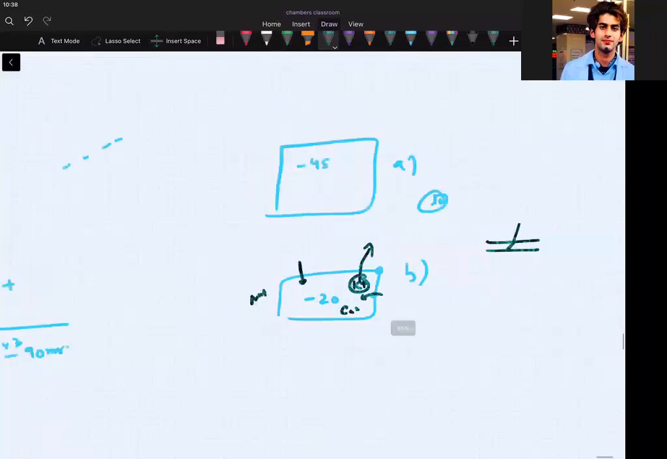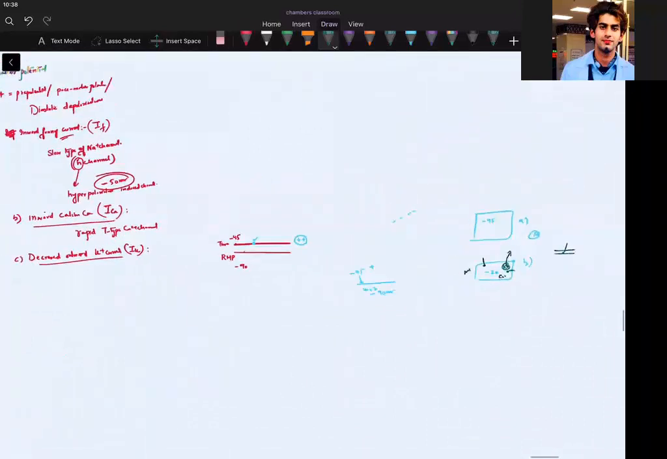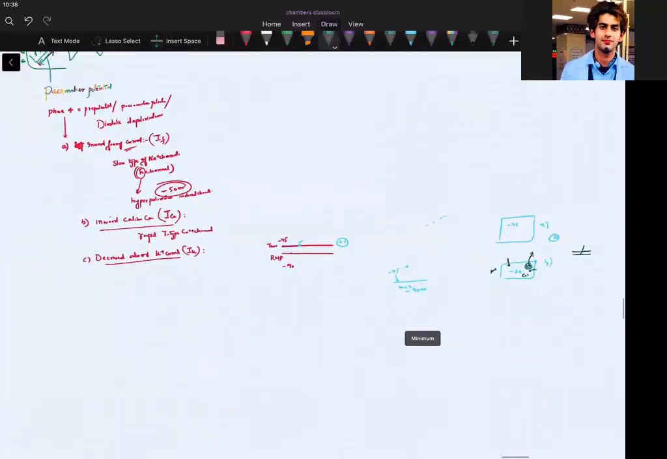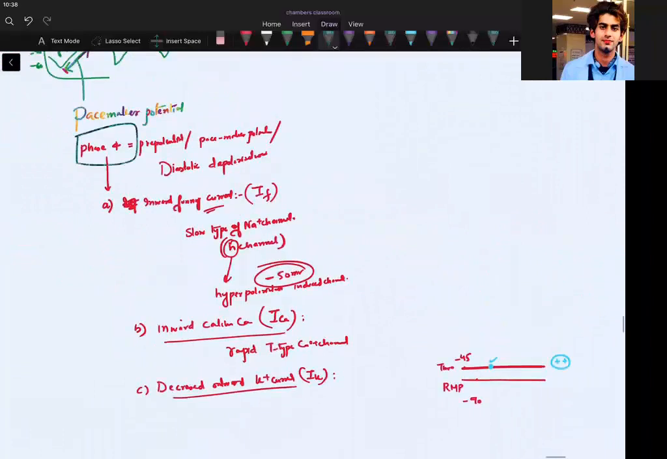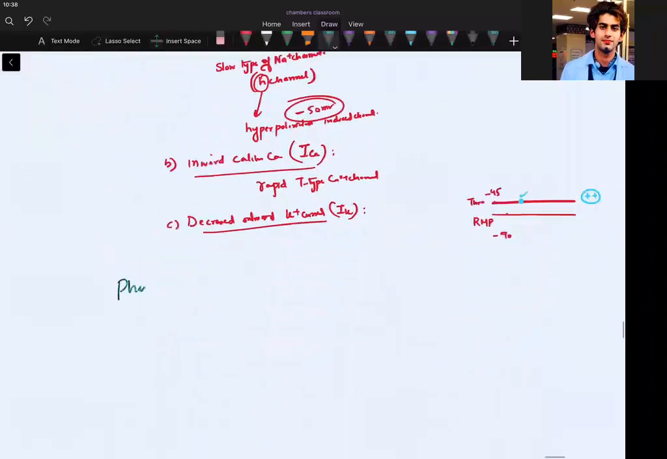So let us go to phase 0 and then I will be making a graph. Phase 4 is done. Now I go to phase 0. See guys, phase 0 is depolarization. Phase 0 is depolarization, and depolarization is because of calcium channels. I have taught you AV node, SA node, calcium channel. Which type of calcium channel? L type of calcium channel. Then I will be explaining later on.